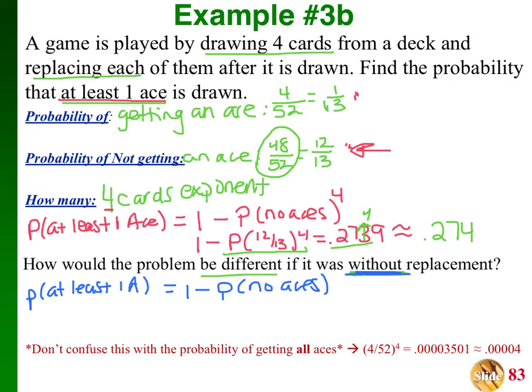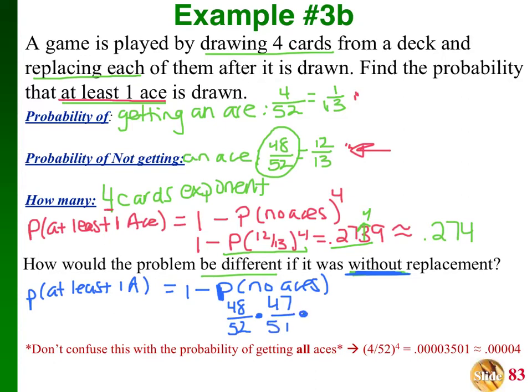So I'm picking 4 cards. So the probability of no aces, the very first time around, how many cards do I have that are not aces? 48 out of a total of 52. I'm picking another card, so I'm multiplying. And now I drew a card that was a non-ace, so it's out of the deck. So how many cards do I have left that are non-aces? 47 over 51 because that card is now gone.